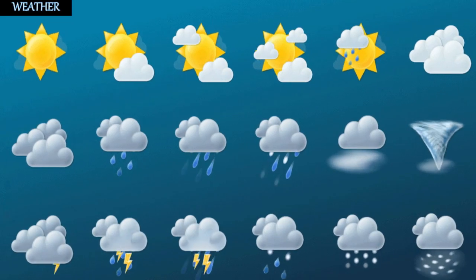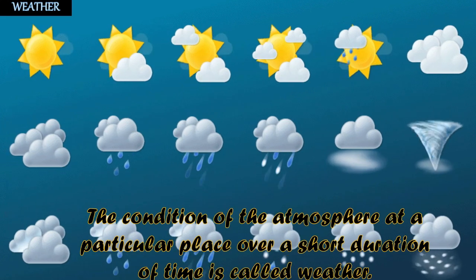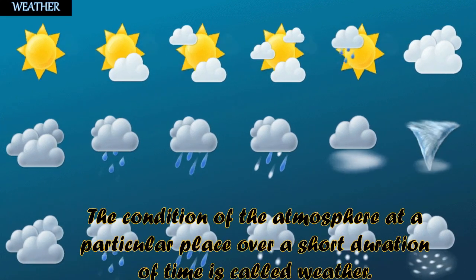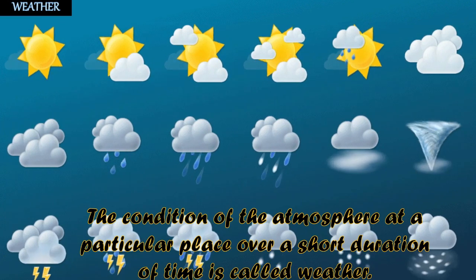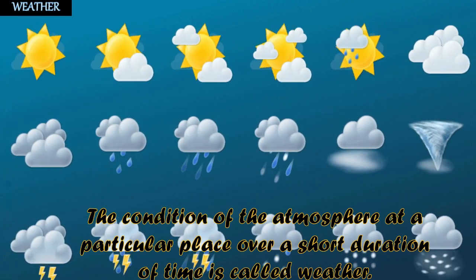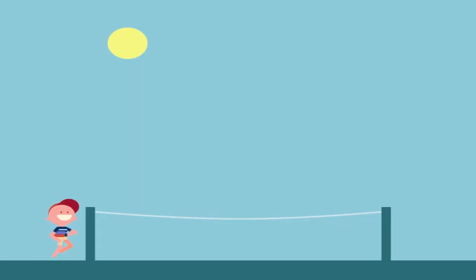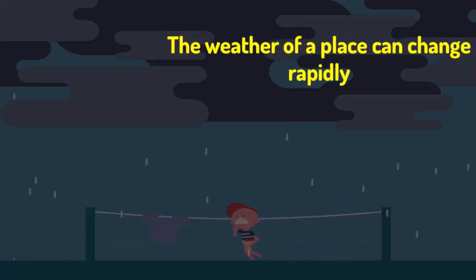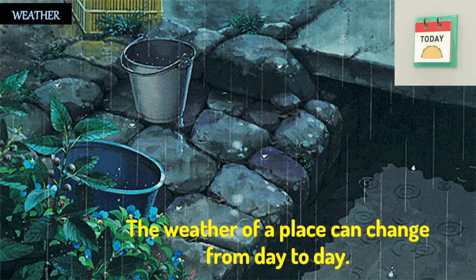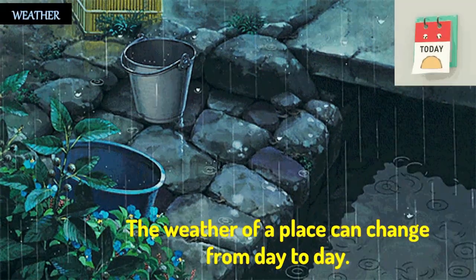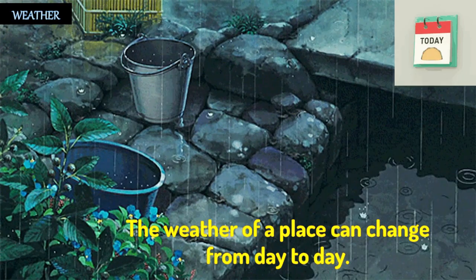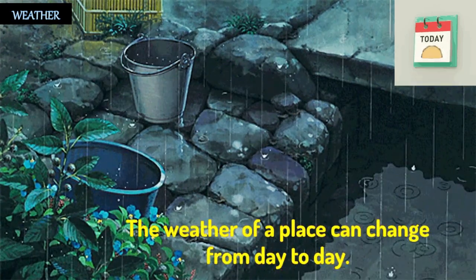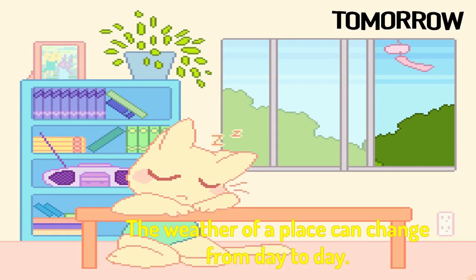So what is weather? The condition of the atmosphere at a particular place over a short duration of time is called weather. The weather of a place can change rapidly. So we can say that the weather of a place is not constant, rather it changes rapidly. For example, today, that is Wednesday, it is raining throughout the day, while tomorrow, Thursday, it may be a bright, sunny, windy day. So we can say that the weather of a place can change from day to day.